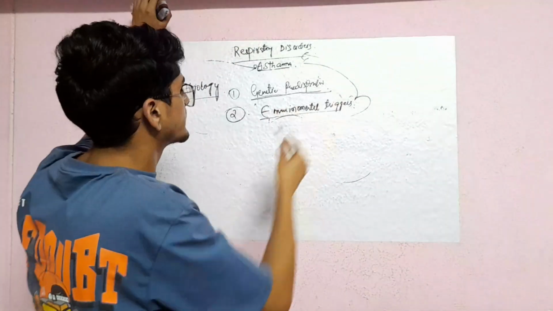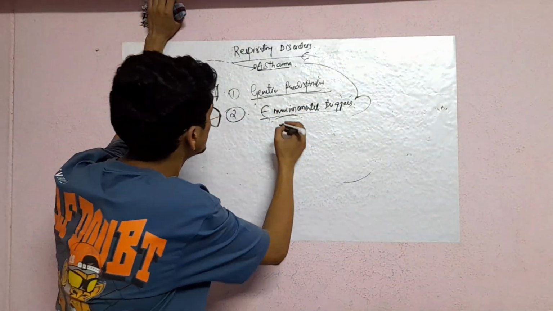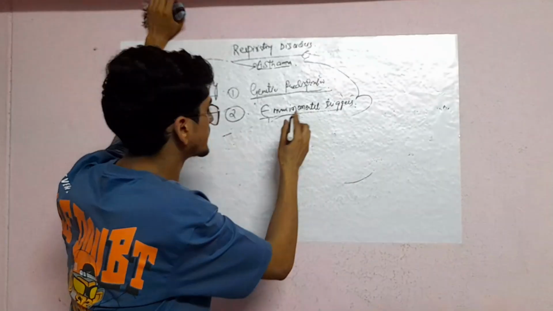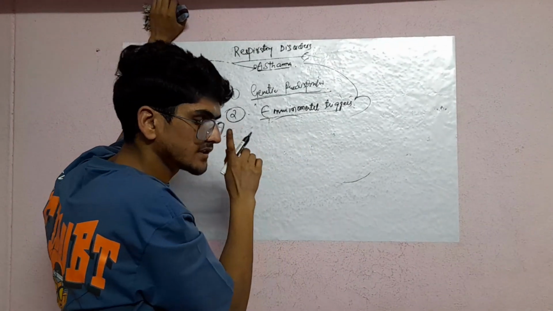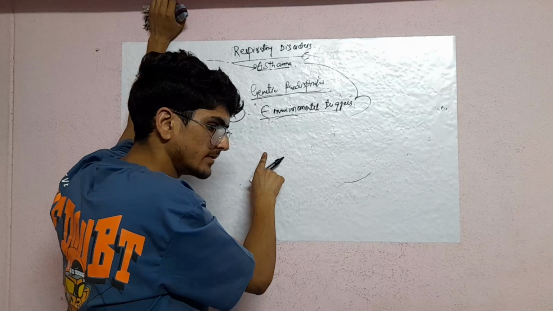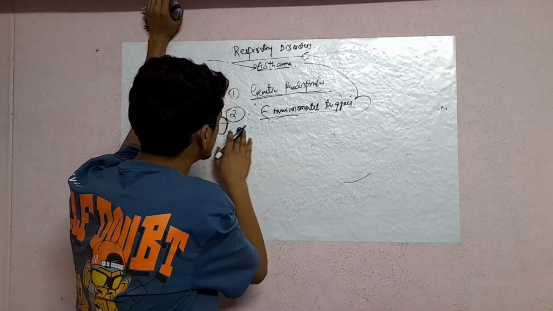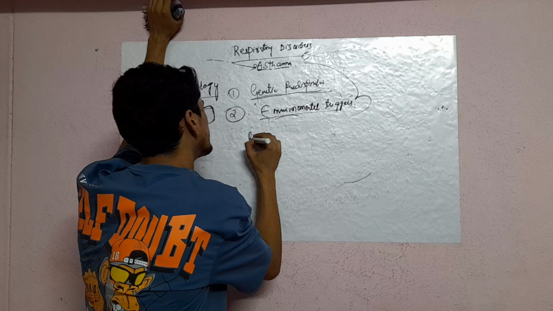So first we saw genetic predisposition, next environmental triggers, and in the environmental triggers we first saw the air pollutants, next the allergens. So next here only, respiratory infections.